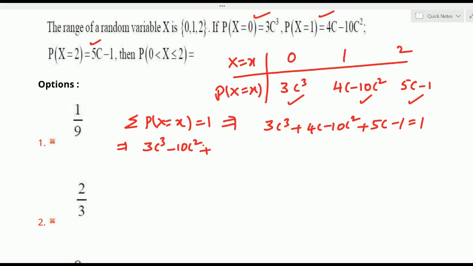Then the constant: minus 1 on the left side, and from the right side 1 comes over as minus 1. So minus 1, minus 1 is minus 2. This is equal to 0, right? Now we'll see the solution for this one.